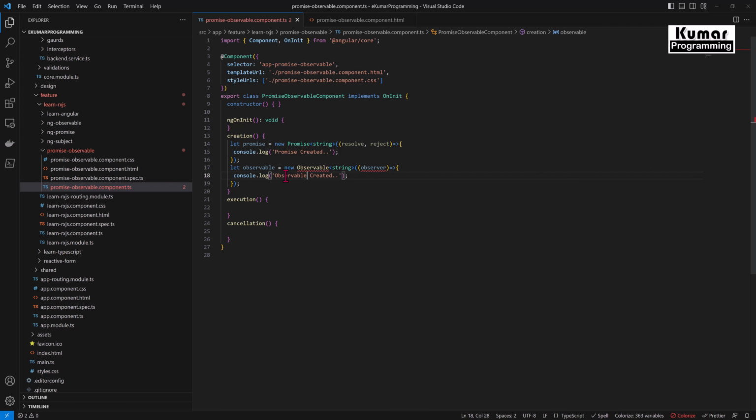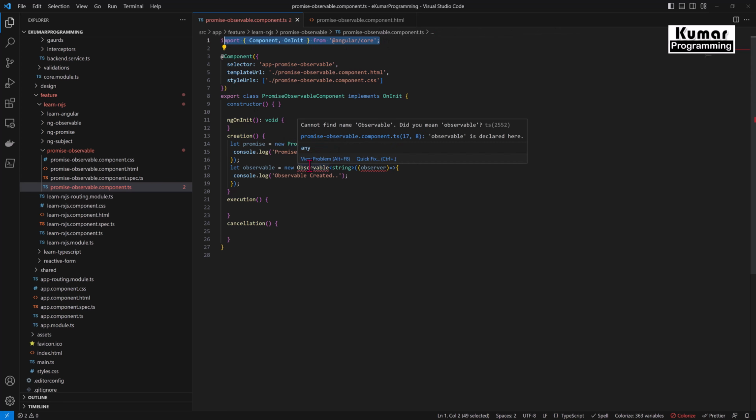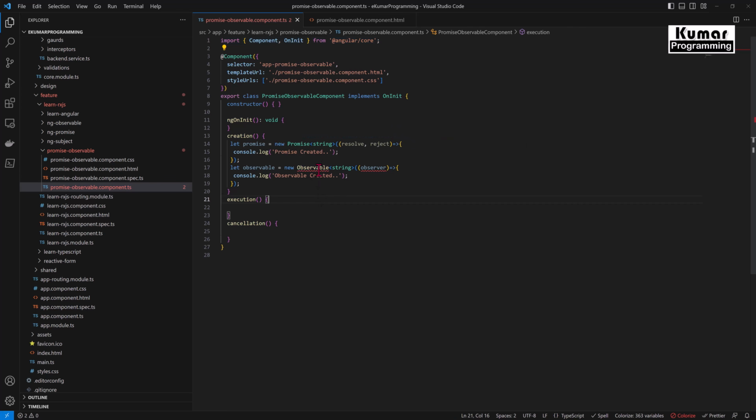Okay, so now if you see, this promise is already there. We have not added any library for this, so this is part of JavaScript, which is also included in Angular. But if you see, the observable is not part of JavaScript and it's not part of Angular itself, right? The module is not being added over here, so we have to add the additional module that is known as the RxJS library.